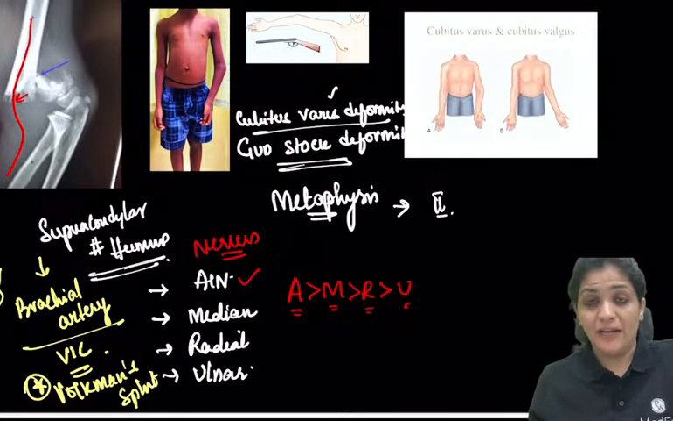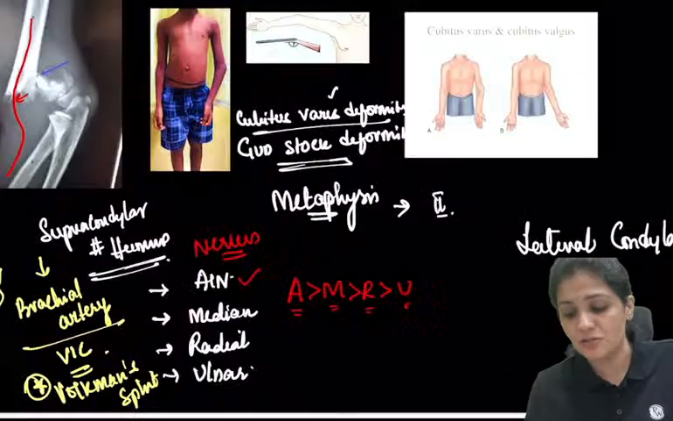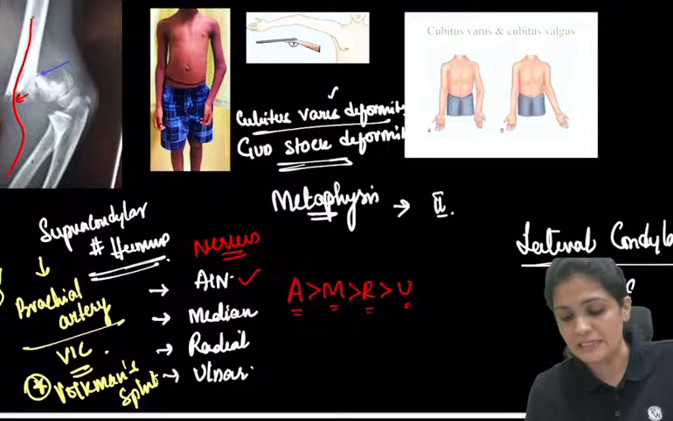And now, whenever there is a lateral condylar fracture, what I mean by lateral condylar fracture is that it involves the joint, which is called an intra-articular fracture, right? So this intra-articular fracture will result in what is called cubitus valgus deformity, because the lateral end will not grow.